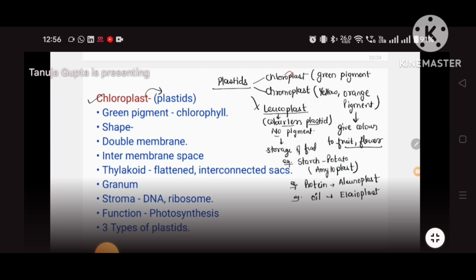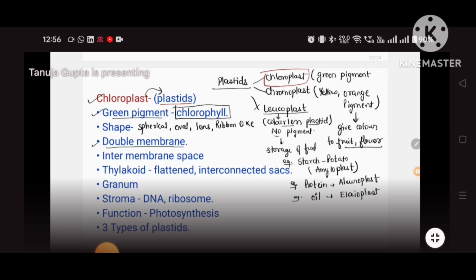So now let's come back to our chloroplast, which we are doing in detail. Chloroplast is a type of plastid, as I told you. It has the green pigment, and this green pigment is known as chlorophyll, that you have to remember. Its shape is spherical, oval, lens shaped, ribbon like. There are so many shapes in which it is present. Again, it is a double membrane.